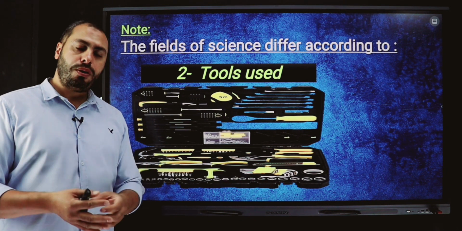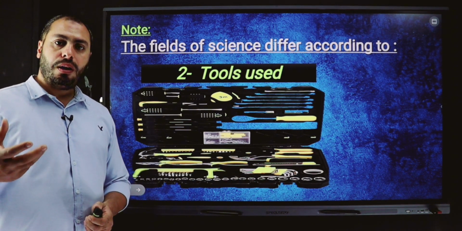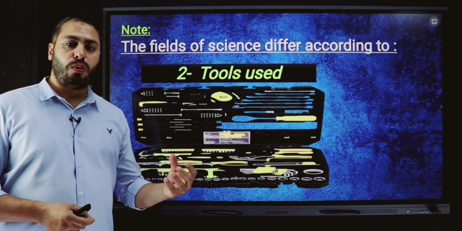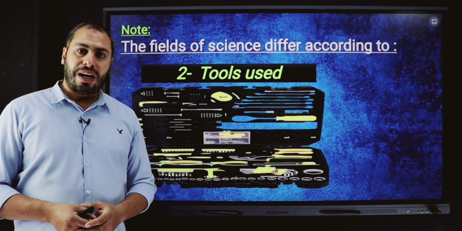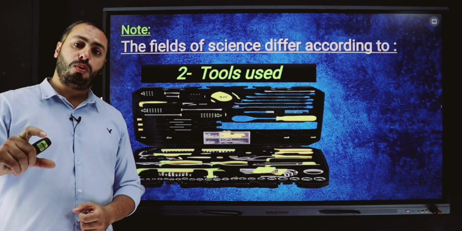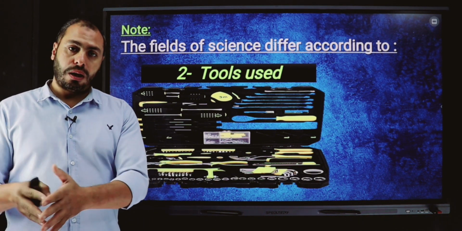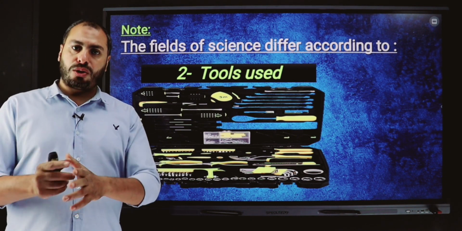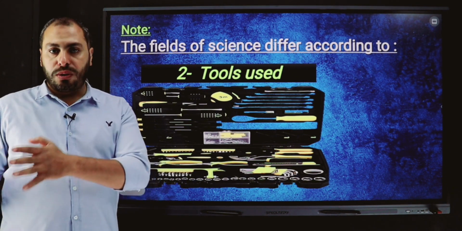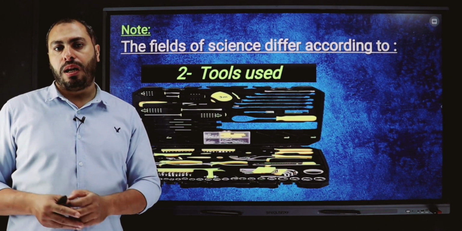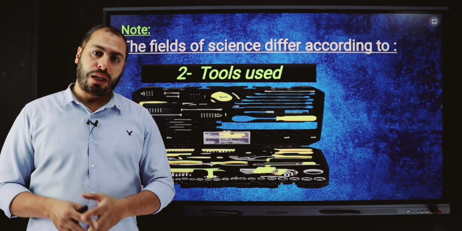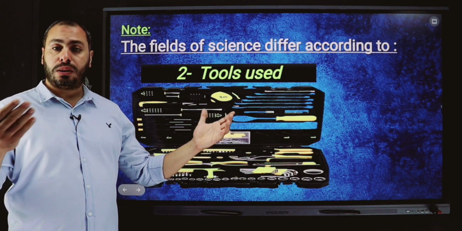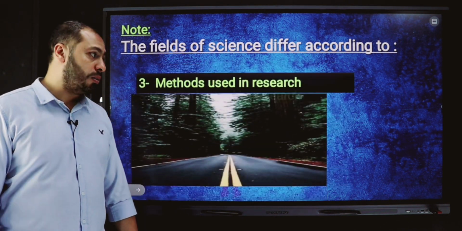If I want to measure, for example, an amount of liquid to make a reaction with another one, I depend on measuring tools related to the chemistry lab. If I want to make a combustion reaction, I will use the tools in the chemical lab. So each tool differs from one science to another.